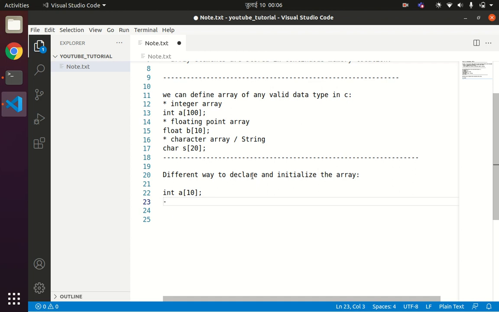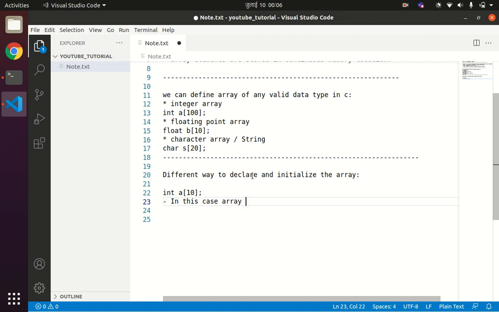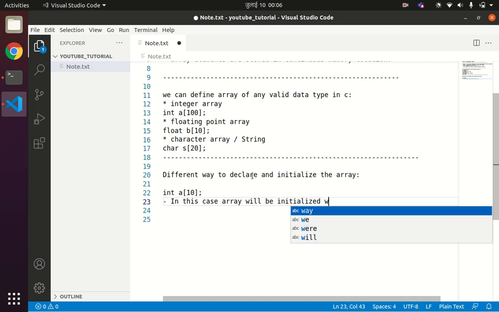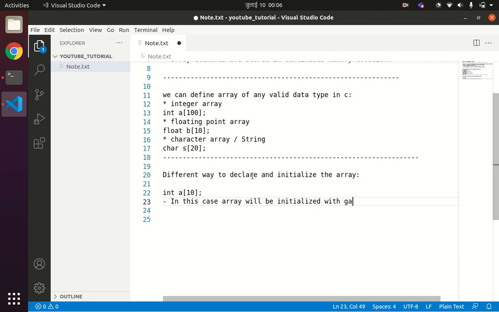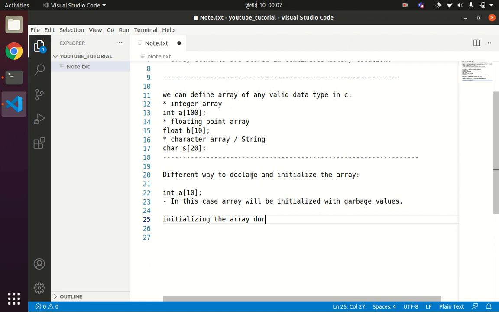So in this case, the array will be initialized with garbage values. Now suppose you are initializing the array during declaration.